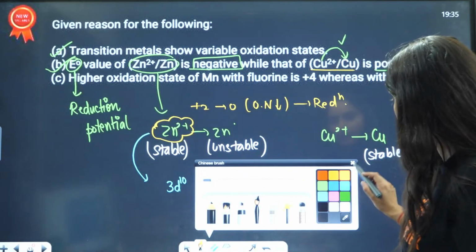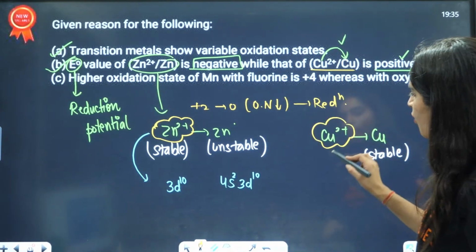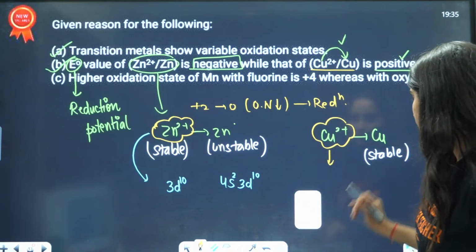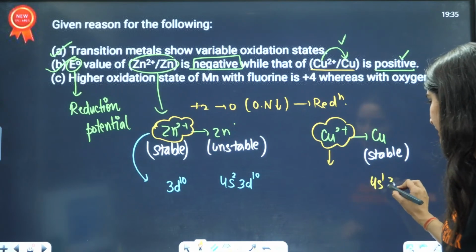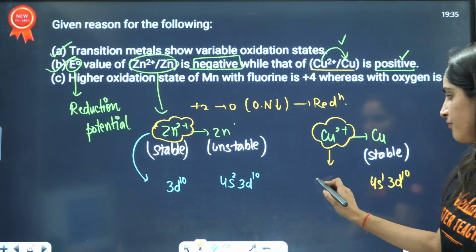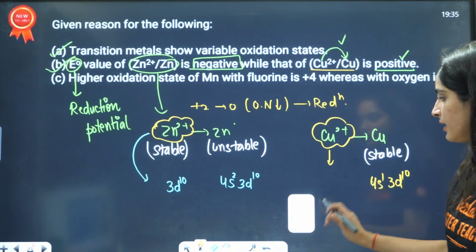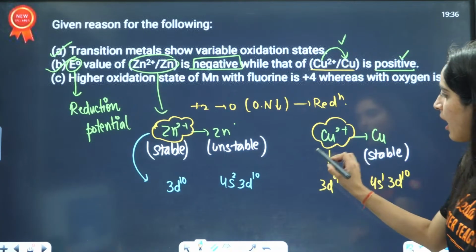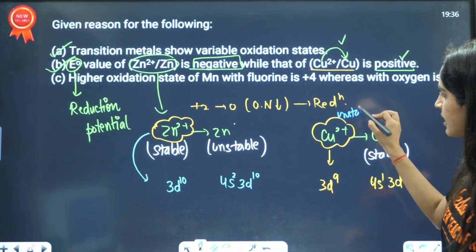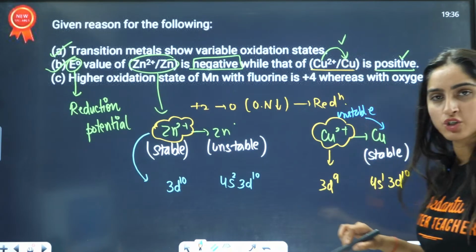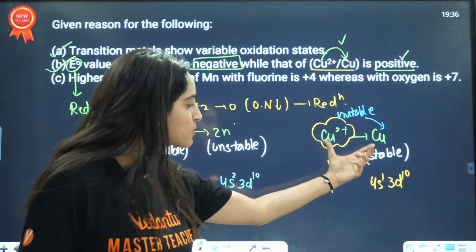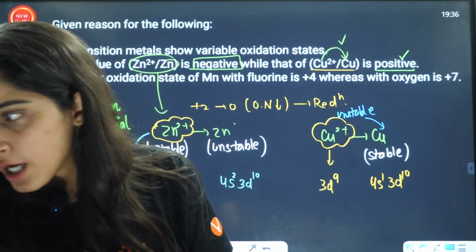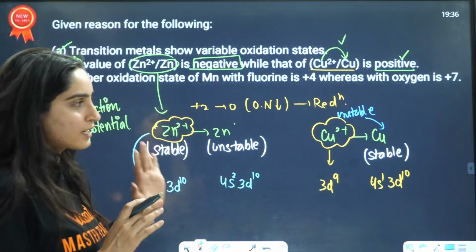And here, copper 2+ will have 3d9, while copper has 4s1 3d10. So definitely this is going from an unstable situation to a more stable situation. That is the reason this is possible and the other is not possible. If something is not possible, that means the E0 value is negative there.